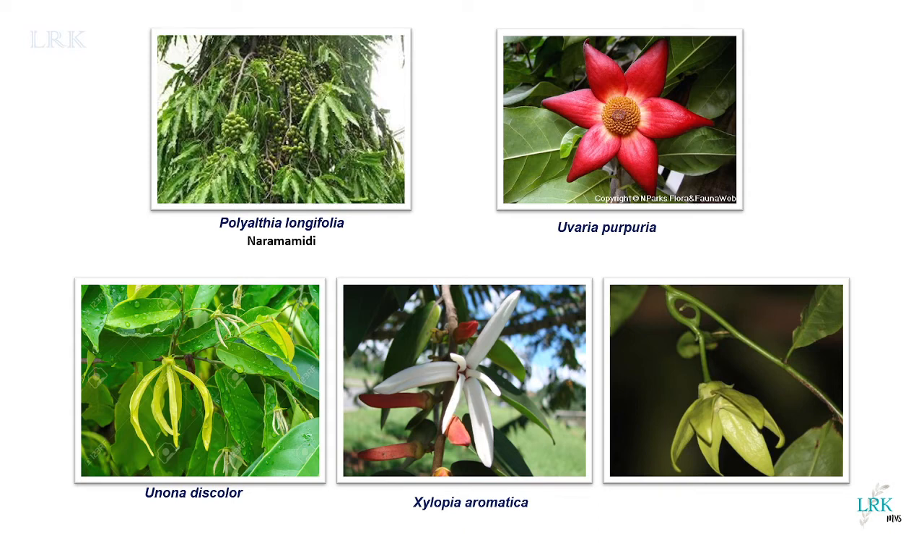And this picture shows Artabotrys, the inflorescence of which has the peduncle modified into a hook-like structure, which helps in climbing. This is a liane, a woody climber, so it has a beautiful peduncle modified into a hook-like structure. You can see here. So these are the important plants of this family.